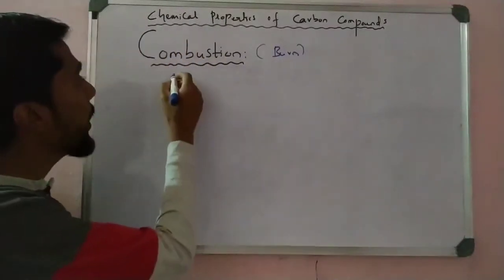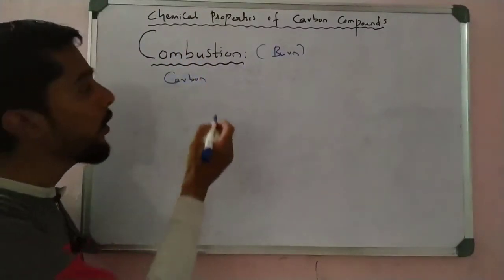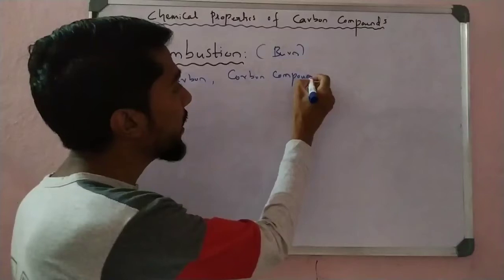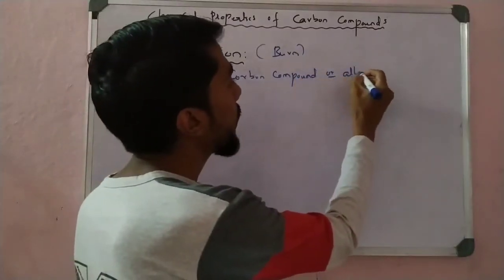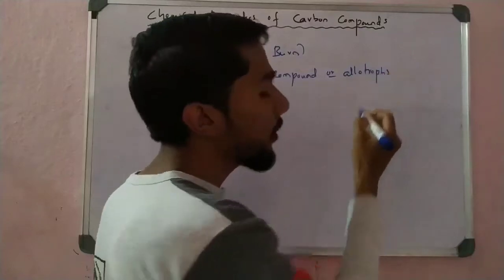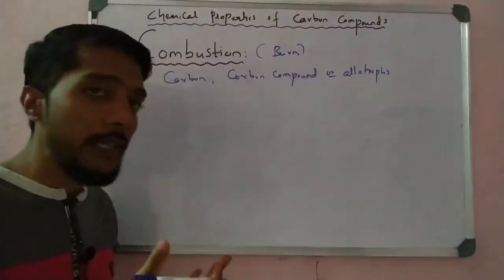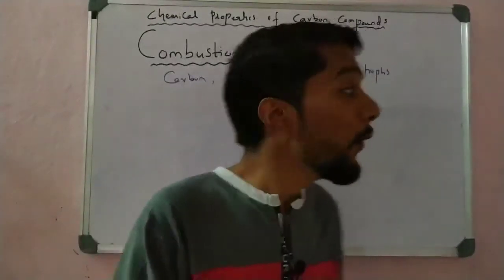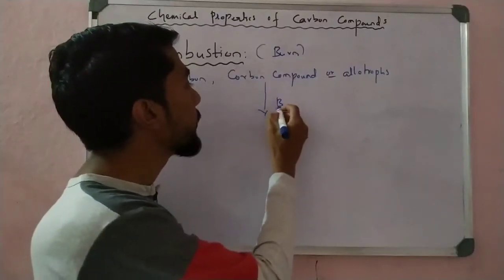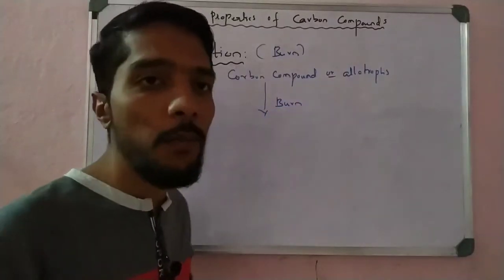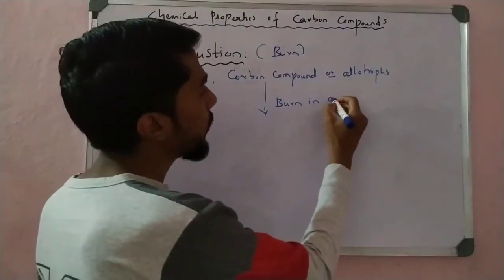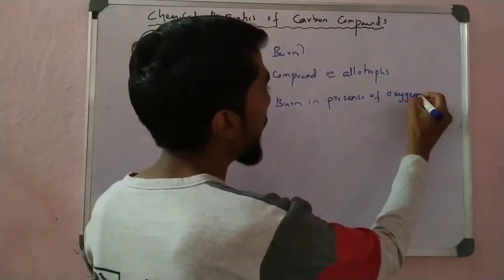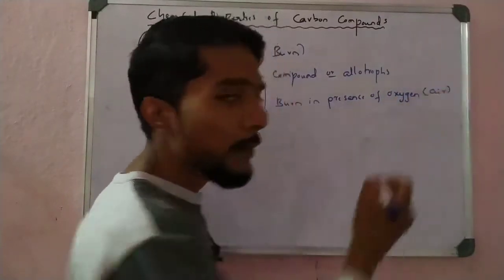When carbon or carbon compounds, which contain carbon, or allotropes of carbon, the different forms of carbon, burn in air, that is called combustion. When they burn in the presence of oxygen, sometimes we say oxygen, sometimes we call it air.